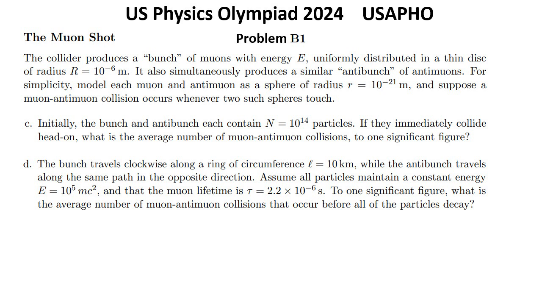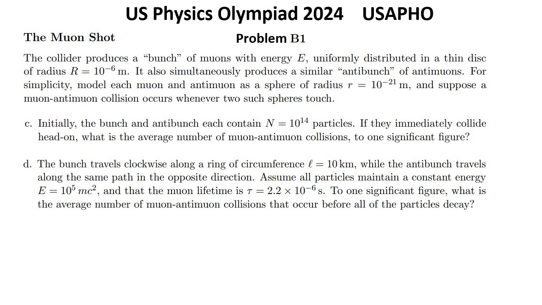Question C. Initially, the bunch and antibunch each contain n equals 10 to the power 14 particles. If they immediately collide head-on, what is the average number of muon-antimuon collisions, to one significant figure?